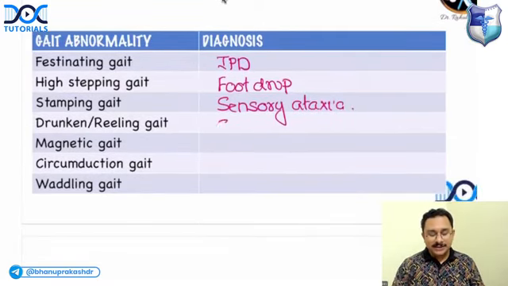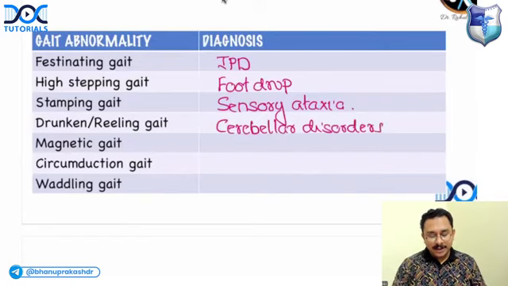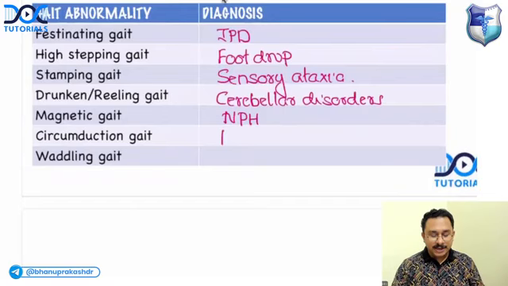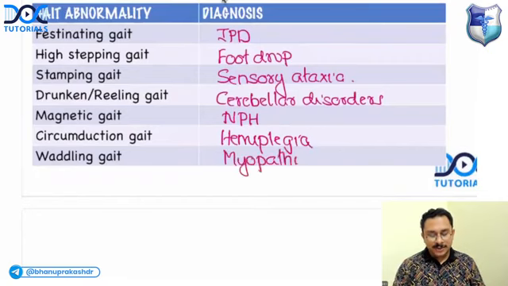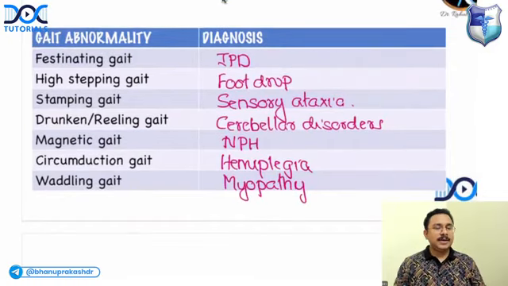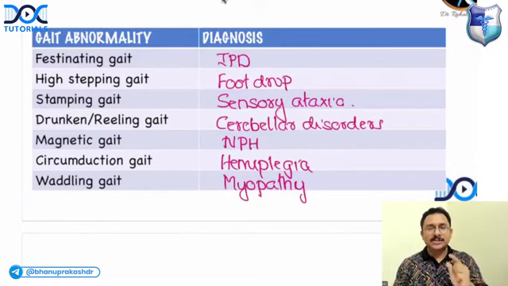Drunken or reeling gait is seen in cerebellar disorders. Magnetic gait is seen in NPH, that is normal pressure hydrocephalus. Circumduction gait is seen in hemiplegia. And waddling gait is a feature of myopathy. These are the important gait abnormalities. As I said, I'm going to keep it very concise and crisp, but each point that I'm discussing is a potential question for the FMG exam, right?